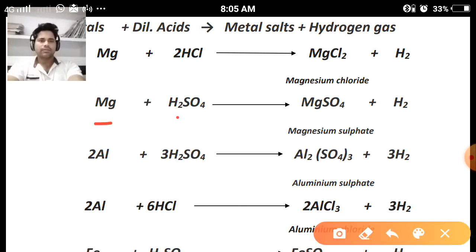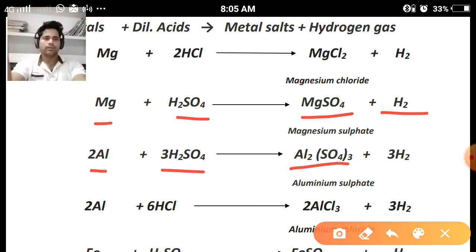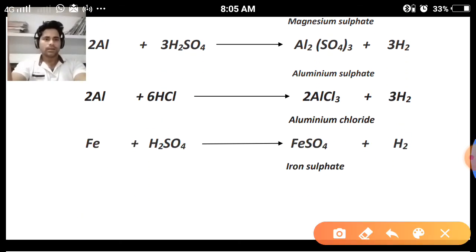When magnesium reacts with sulfuric acid, magnesium sulfate will be formed and hydrogen gas will be formed. When aluminium reacts with sulfuric acid, aluminium sulfate will be formed and hydrogen gas will be liberated. When aluminium reacts with hydrochloric acid, aluminium chloride will be formed and hydrogen gas will be liberated.